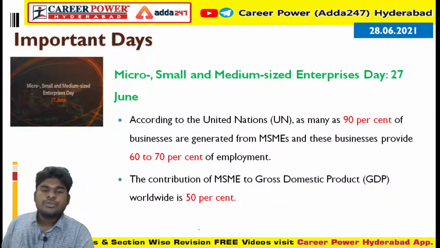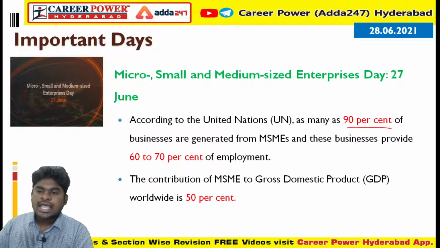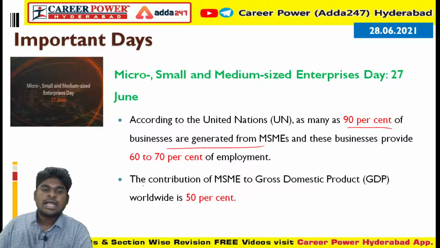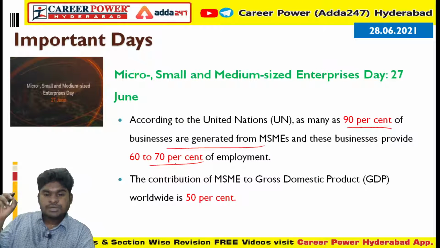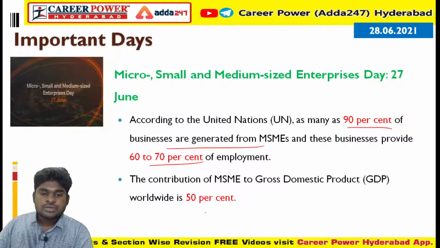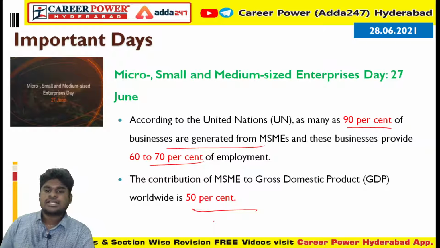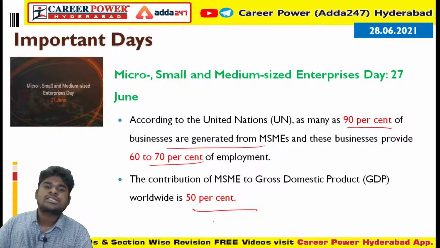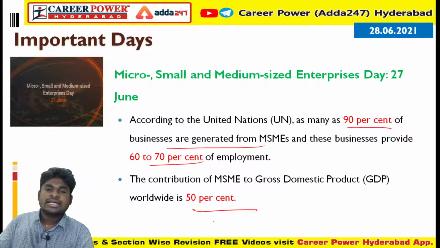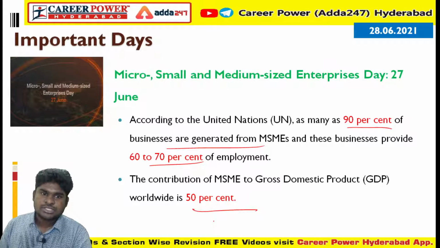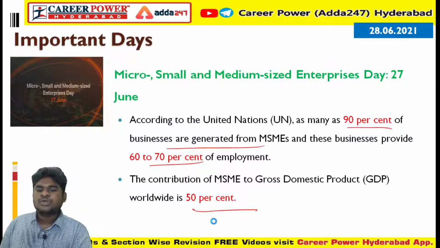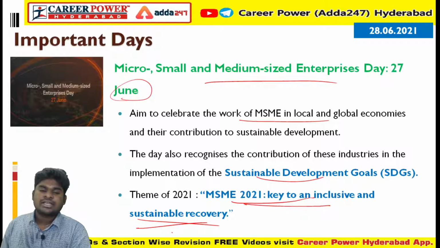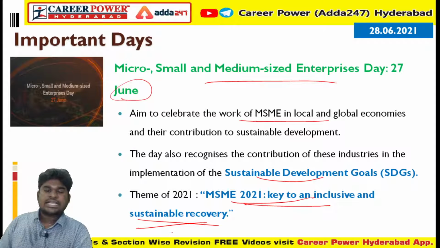If you go into a few details, according to the UN, as many as 90% of businesses are generated from MSMEs, and they provide nearly 60 to 70% of employment, and their contribution to the world GDP is 50%. So MSMEs provide 90% business, 70% employment, 50% of GDP. These are the facts about the MSMEs. So please remember MSME Day is June 27 and the MSME theme is MSMEs 2021, key to an inclusive and sustainable recovery.